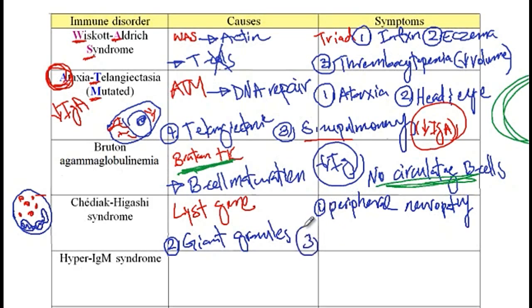The other problem is neutropenia. So since there is problem with the protein trafficking, there is also a problem with cell division, and thus these patients present with neutropenia. And finally, there is partial albinism. So therefore, there would be enlarged pigment granules which contain melanosomes inside the melanocytes, and thus these melanosomes cannot be transferred to the keratinocytes or the epithelial cells. So these patients present with partial albinism.